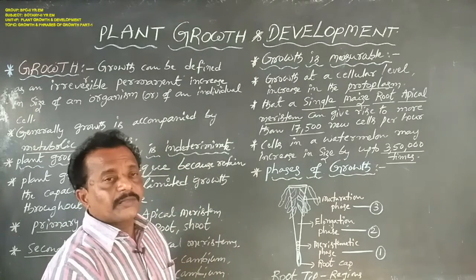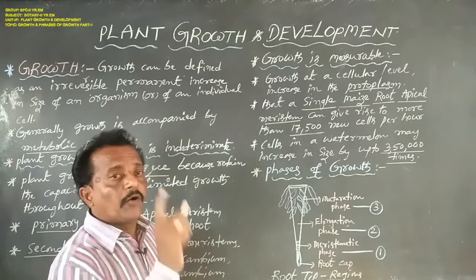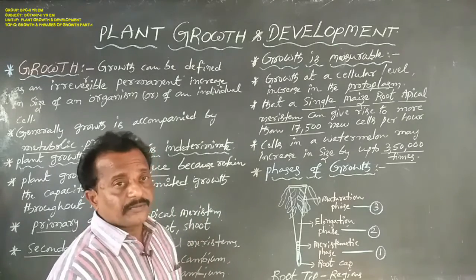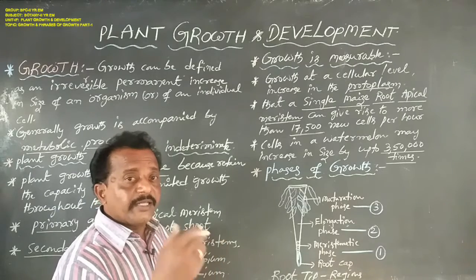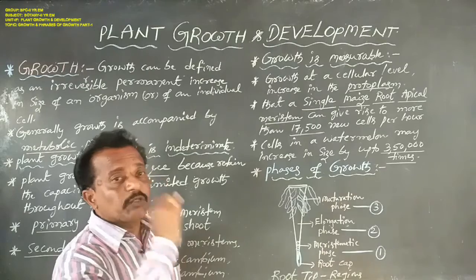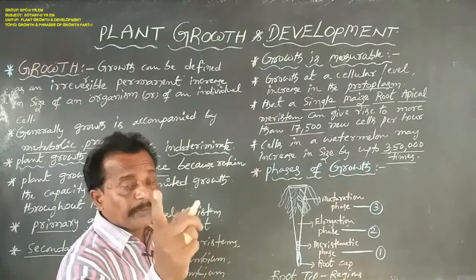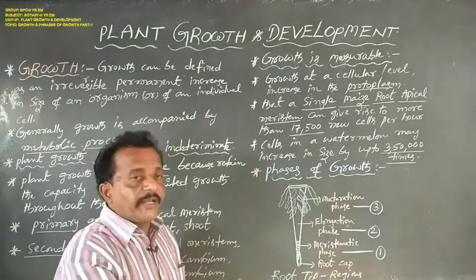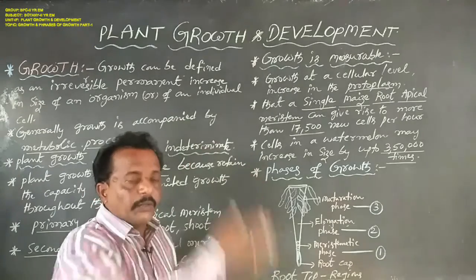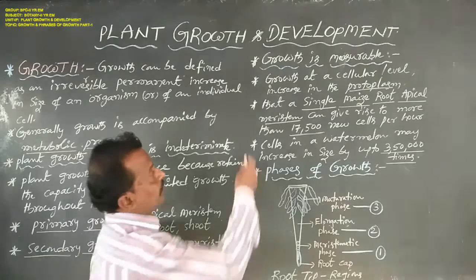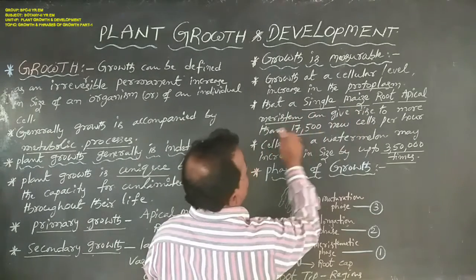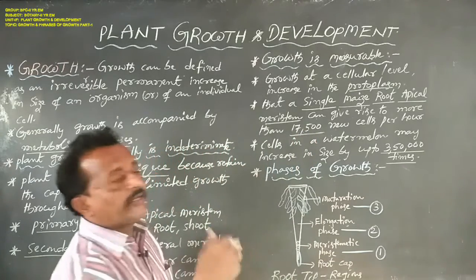So dear students, within one hour, 17,500 new cells are formed. Why? Because a single maize root contains one type of apical meristem, the root apical meristem. In this time there is an increase in cell size and in root length.